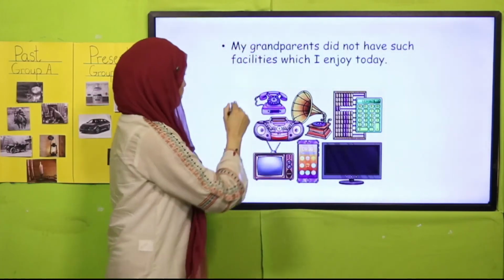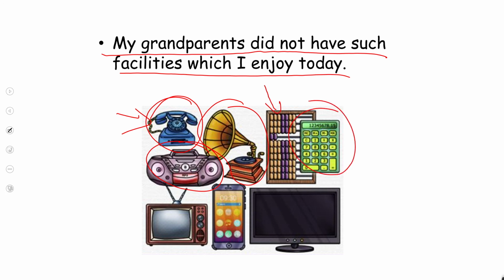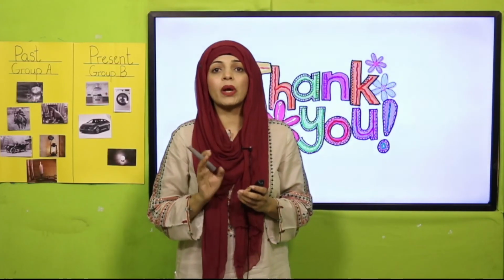Now, my grandparents did not have such facilities which I enjoy today. The old phone used to look like this. There were no proper stereo systems. Now we have proper stereo systems. There was no calculator; they used an abacus. And now we have calculators. We have mobile phones and modern LCDs and LEDs. In the old times, the television used to look like this. So, in the past, the things were different, and in the present, the things are different. If you have missed anything, my dear students, quickly rewatch the video and finish this. Do your assessment so that you know that you have completed everything.